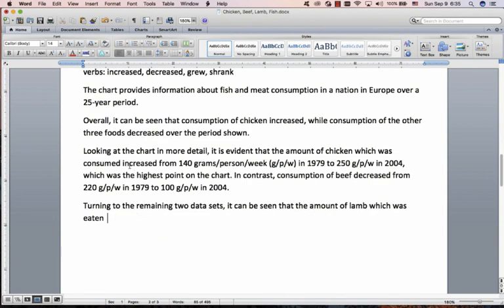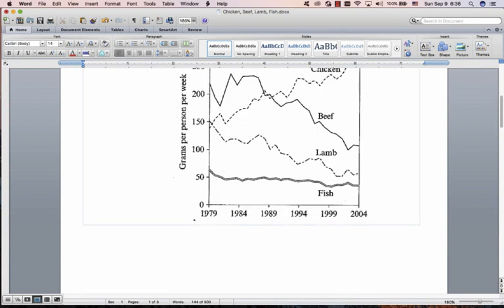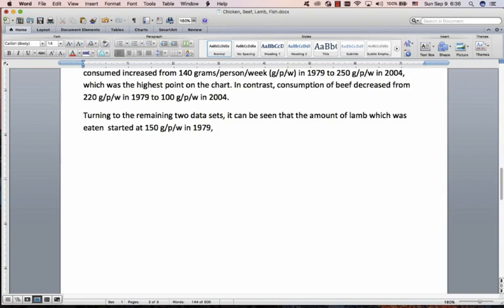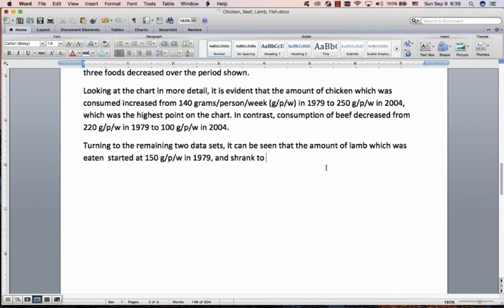We could just say it like this: decreased from 150 to 60, but a little bit of difference is always nice. Don't forget to put the date in 1979, comma, and decreased. Oh no, shrank. Let's use shrank. Let's say approximately. It's always good to use about and approximately.